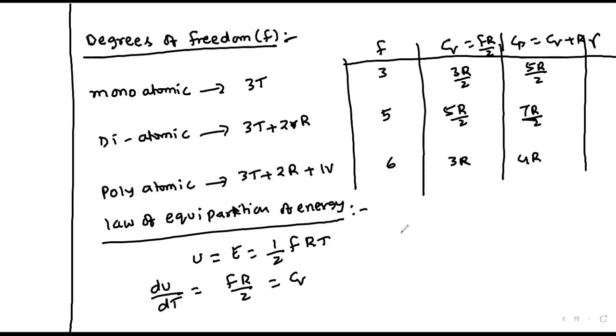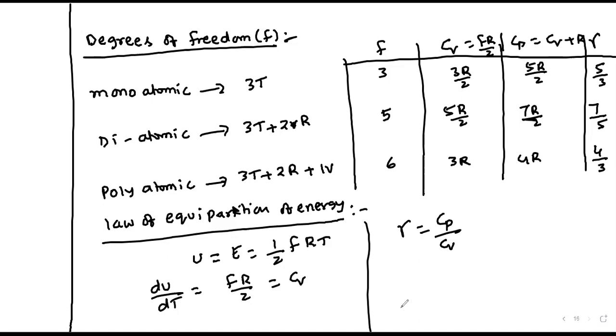Gamma is defined as the ratio of the specific heats at constant pressure to constant volume. That is given as 5 by 3 for monoatomic, 7 by 5 for diatomic, and 4 by 3 for polyatomic.